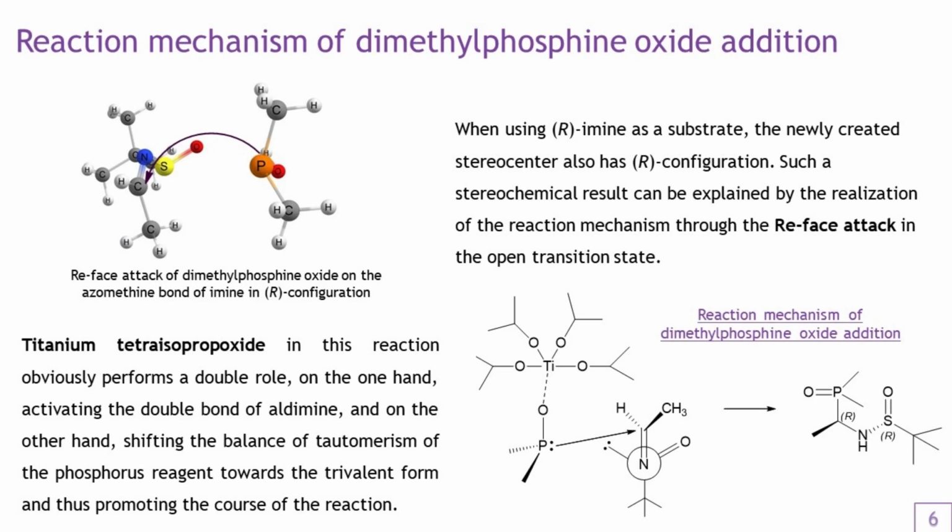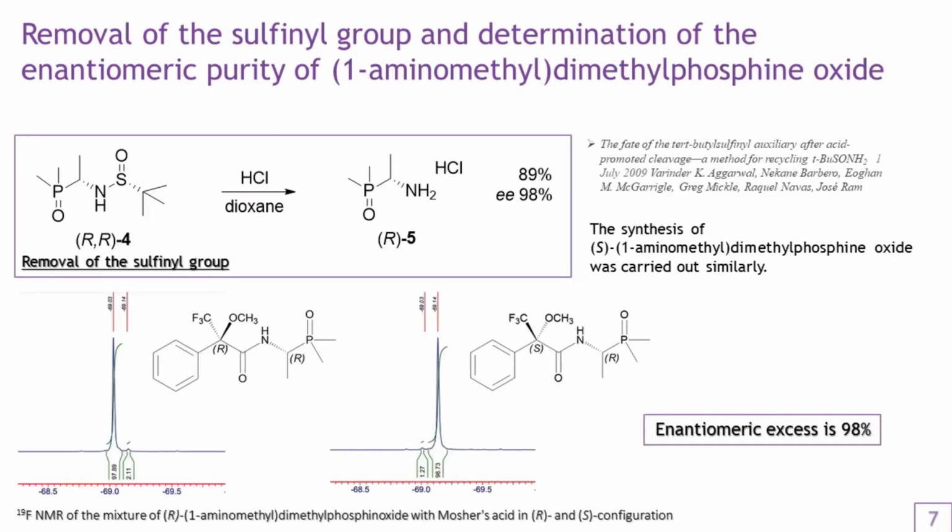The absolute configuration was determined by comparison with analogues that were synthesized according to the same scheme and investigated by X-ray structural analysis. The next step in the synthesis of fotemustine analogues was the removal of the sulfinyl group from amides using a solution of hydrogen chloride in dioxane.